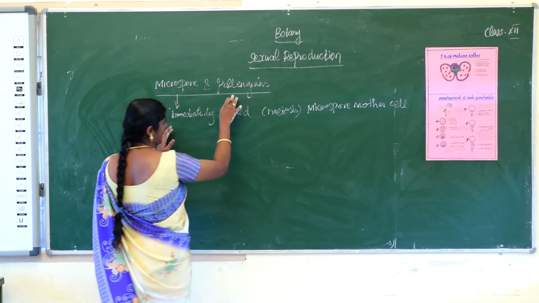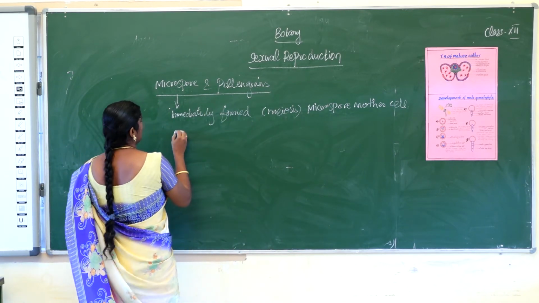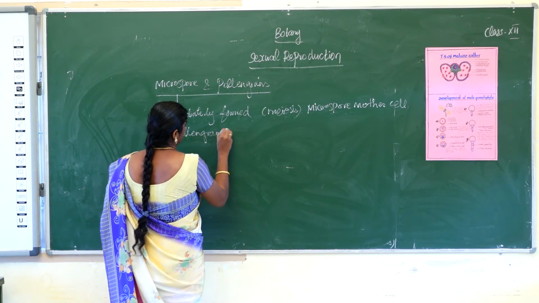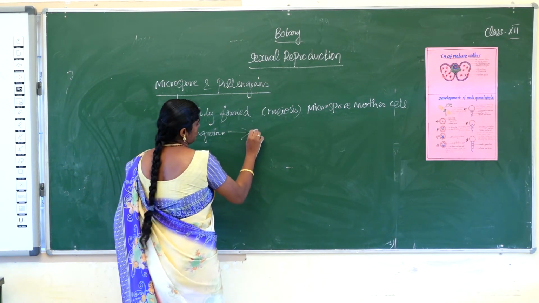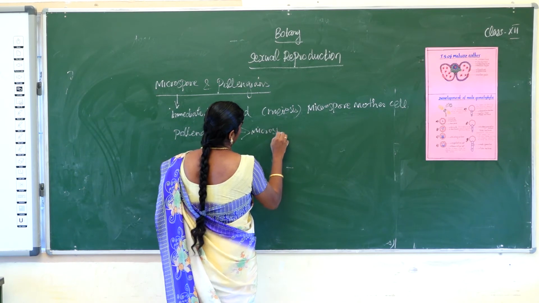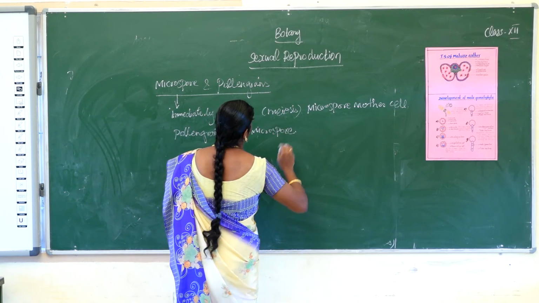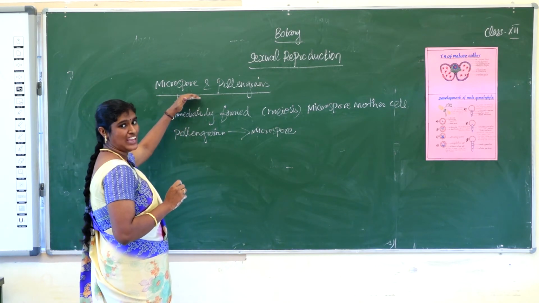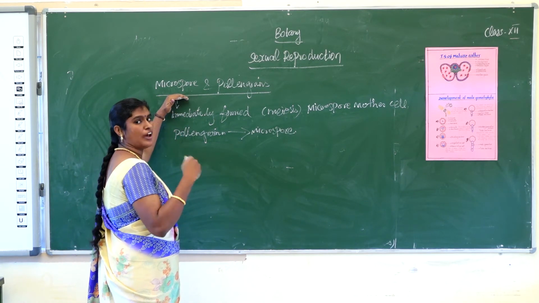Next, pollen grain is derived from the microspore. The shape and size of microspores and pollen grains differ from organism to organism.